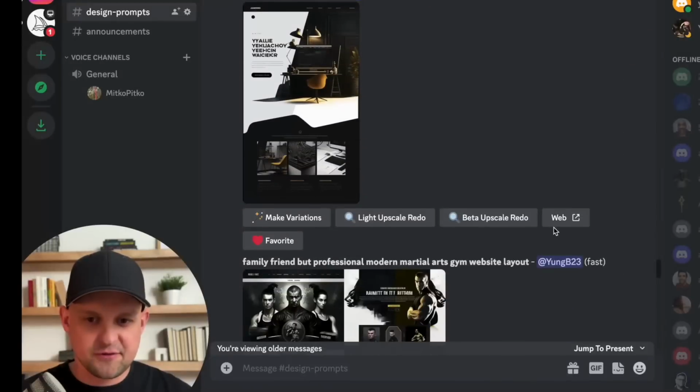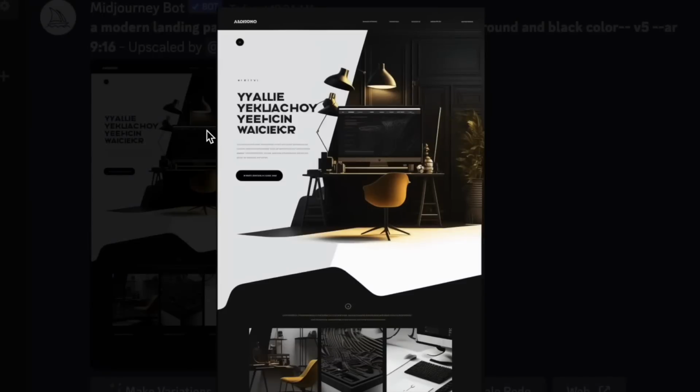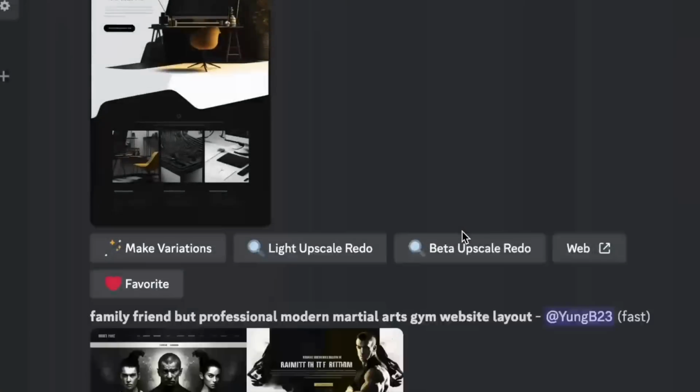All right, so there were a few others in here that I really wanted to point out. This one I love. Man, this looks so cool. To design something like this, I mean, you're looking at a few $1,000s, but this is so cool, man. If you can come up with something like this and show this to your client, they're going to be blown away, right? Even if this is just an option or a variation, you're just going to be able to get to that final product so much more quickly.